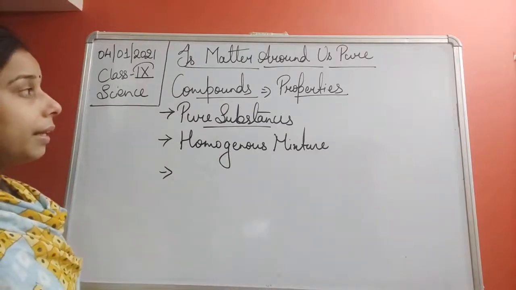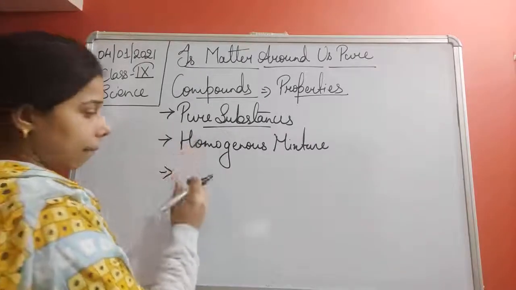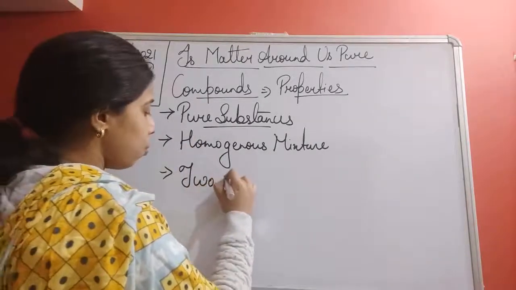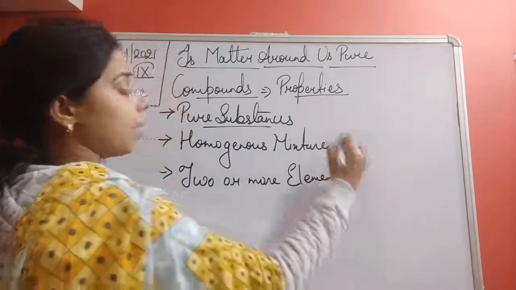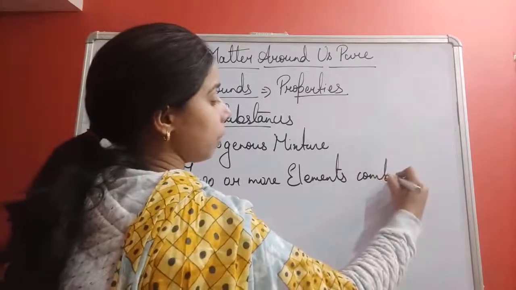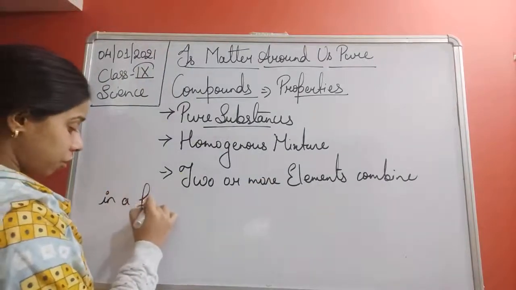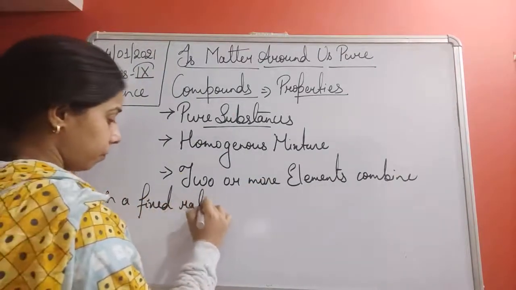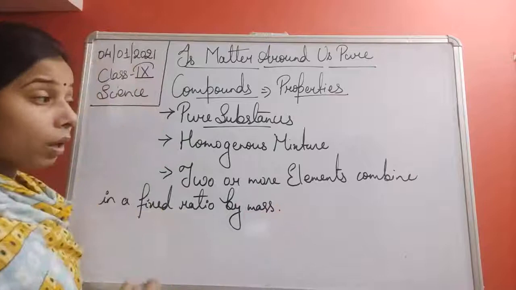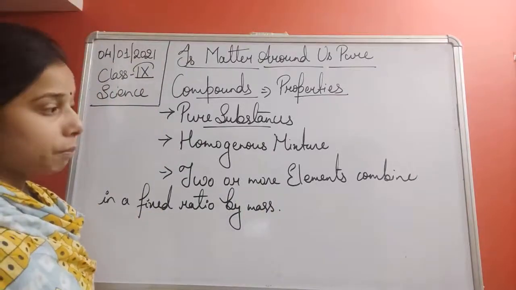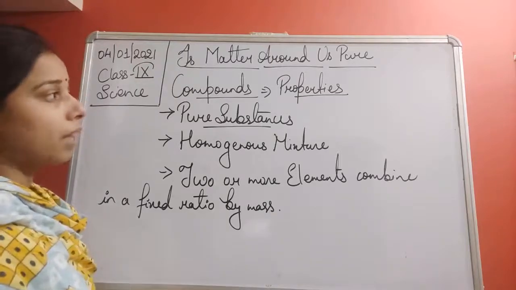The compounds are basically formed of two or more elements combined together in a fixed ratio by mass. So they always combine together in a fixed proportion or fixed ratio by mass. This is the definition of the compound.